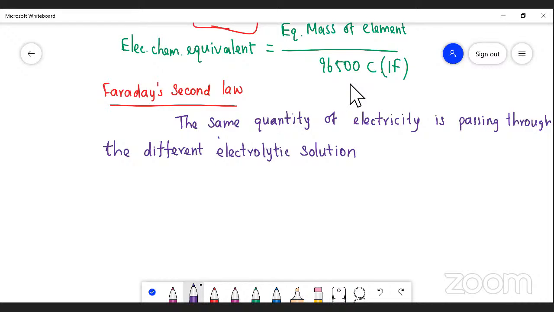Here the mass of substances deposited at the electrode is equal to the electrochemical equivalent. So the same quantity of electricity is passing through the different electrolytic solutions.